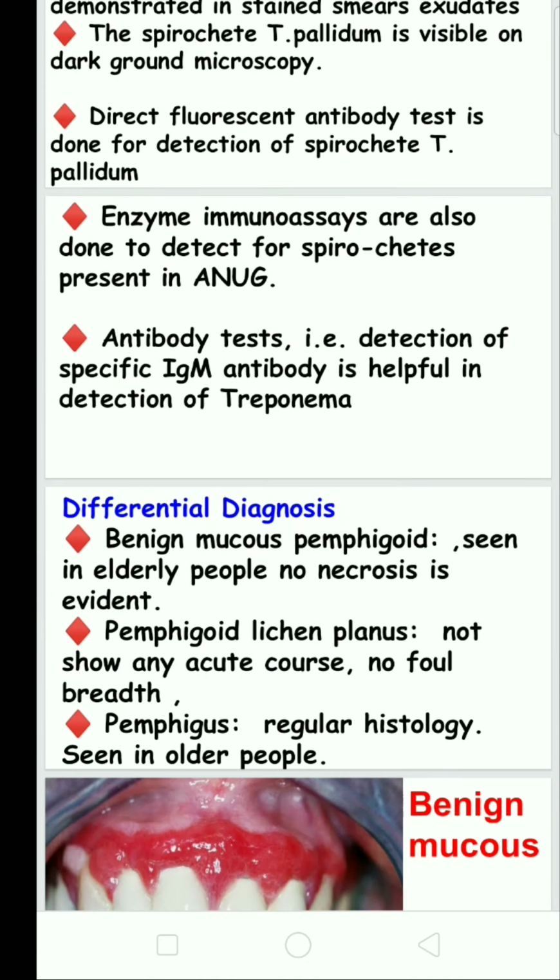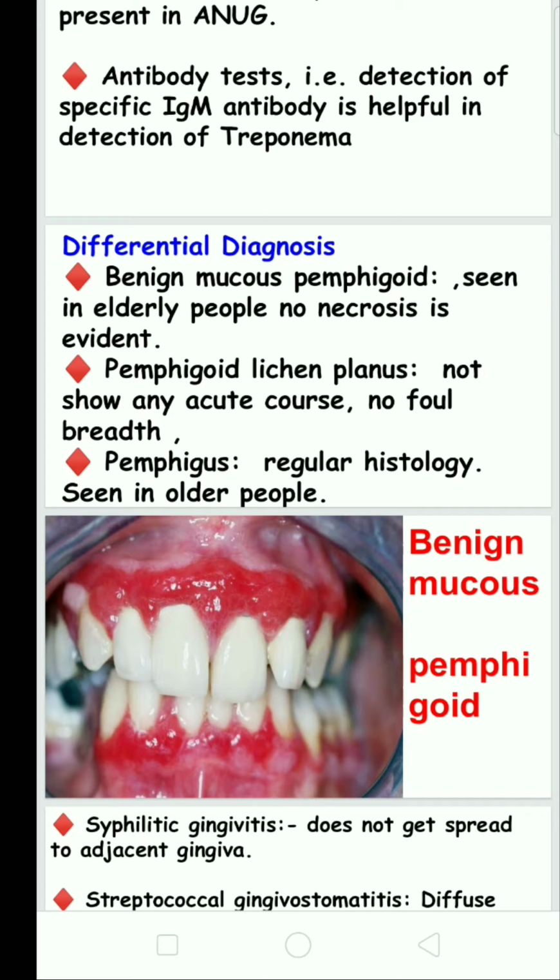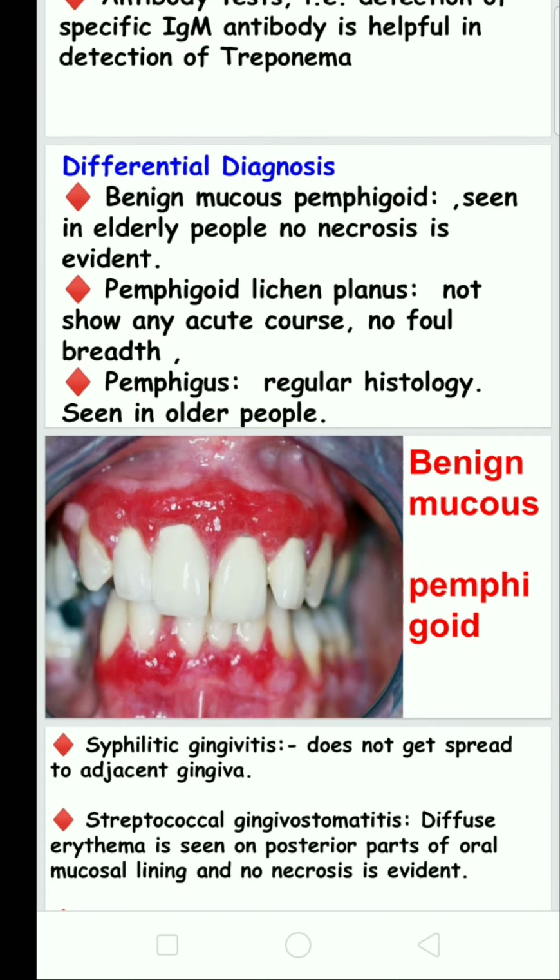Differential diagnosis is very important because doctors may confuse it with pemphigus or other necrotic ulcer diseases.